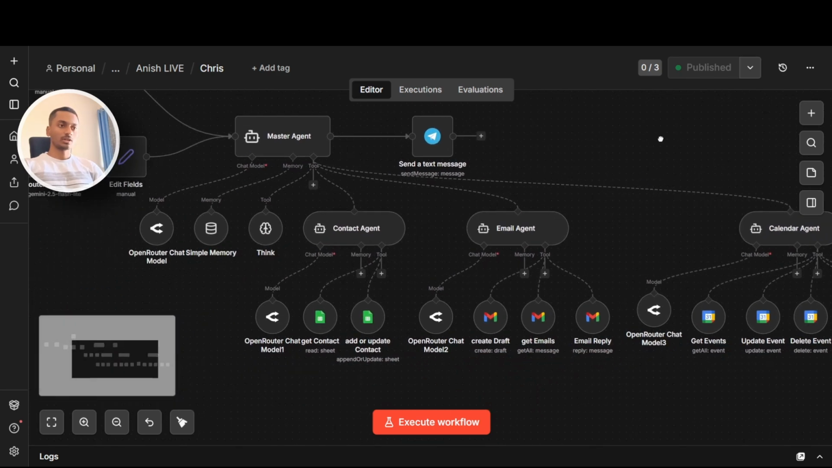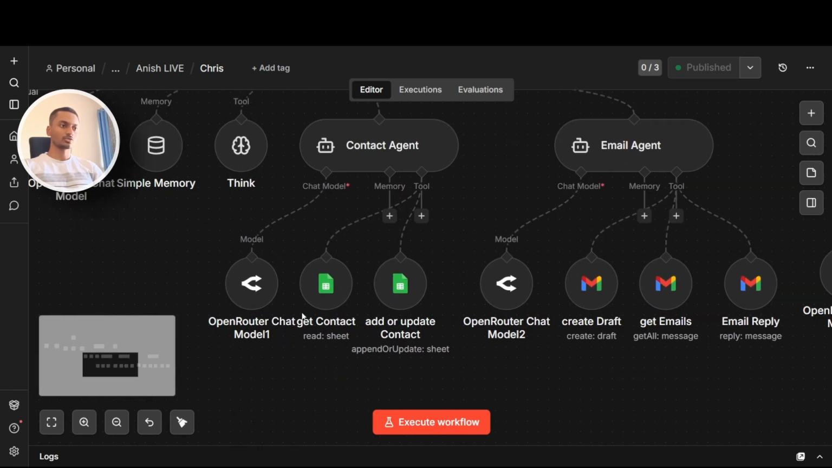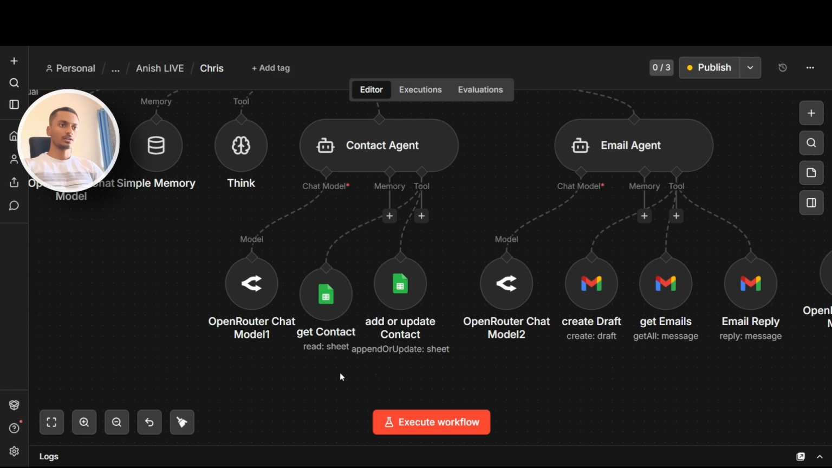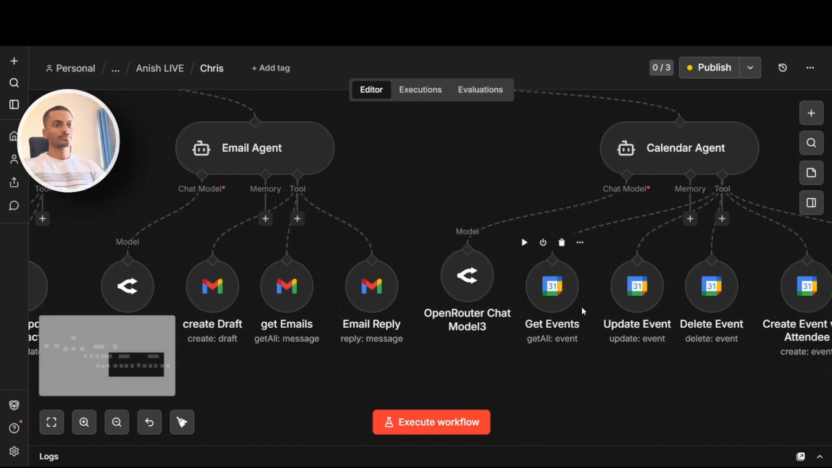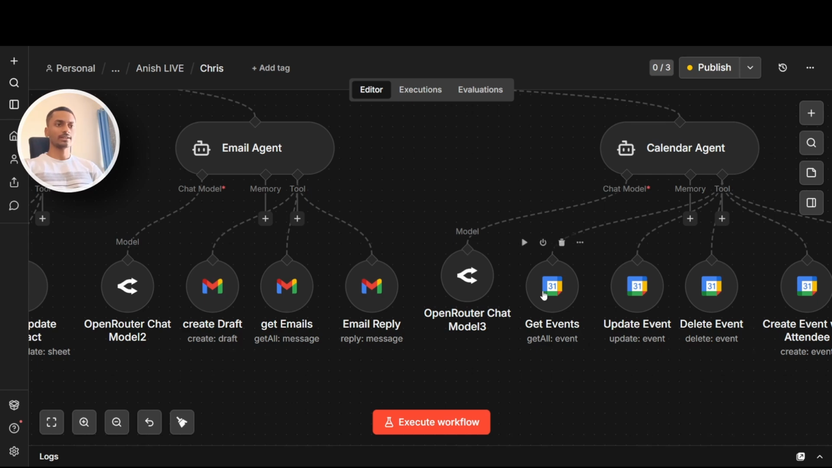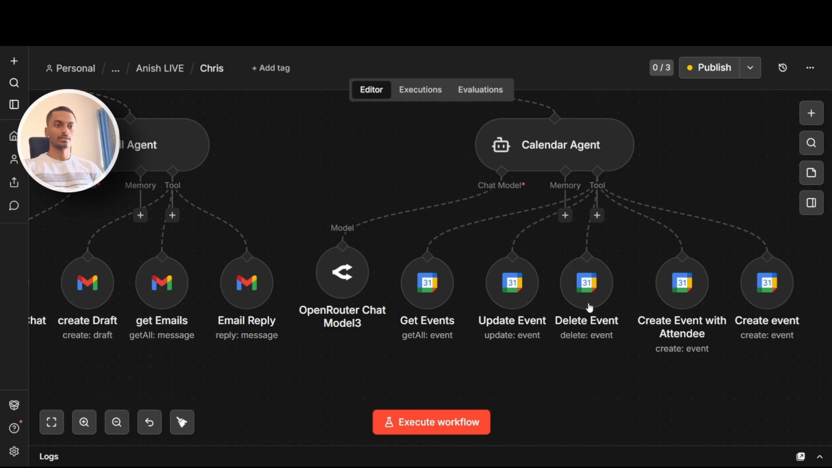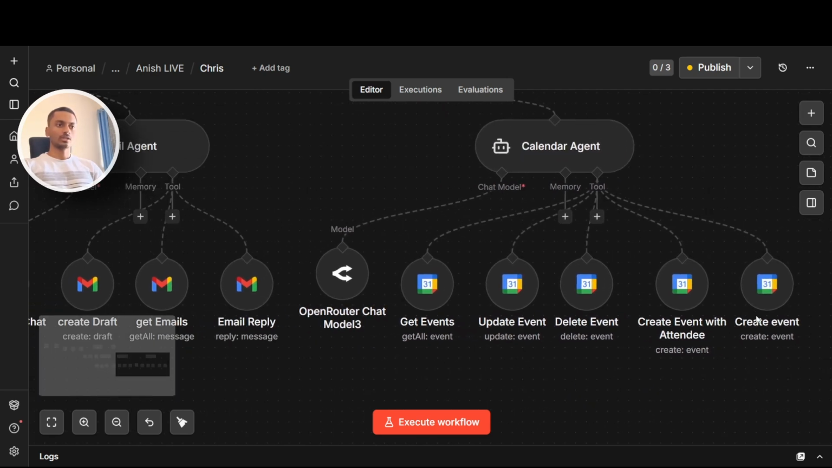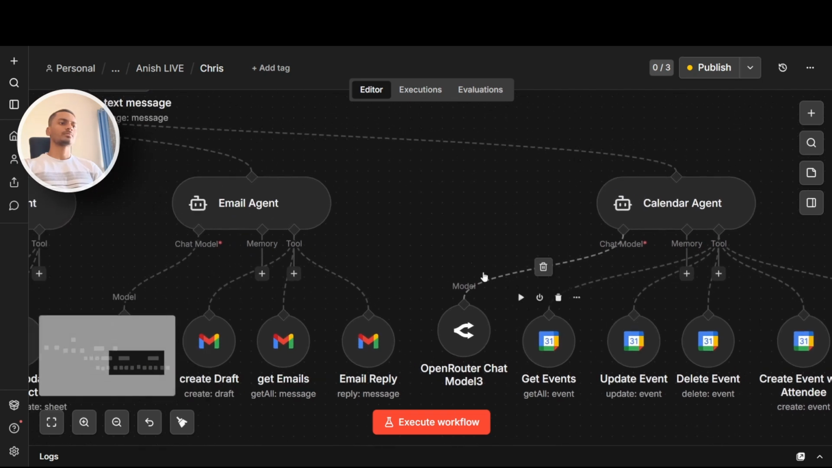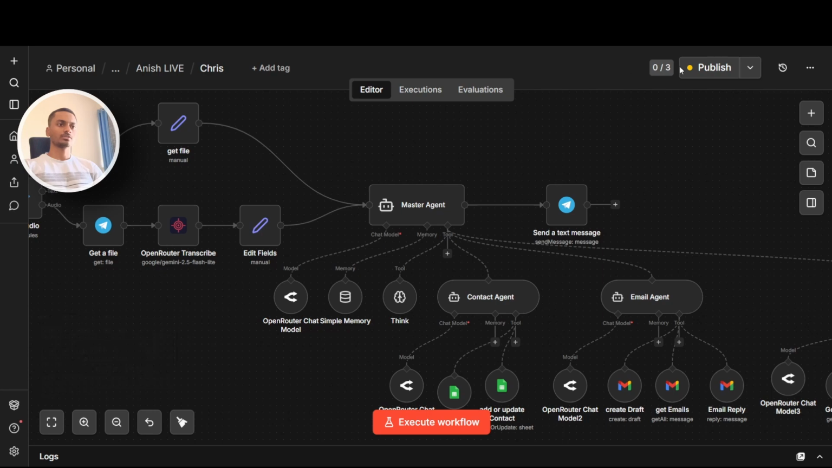The bot has multiple tools attached to it. For example, it has access to my contact database, my Gmail, and my calendar, and in the calendar it can get events, update the existing events, even delete the events, and create an event with an attendee as well. So for example, let's publish it first.